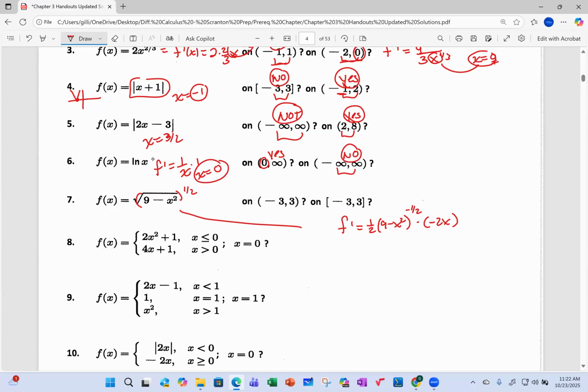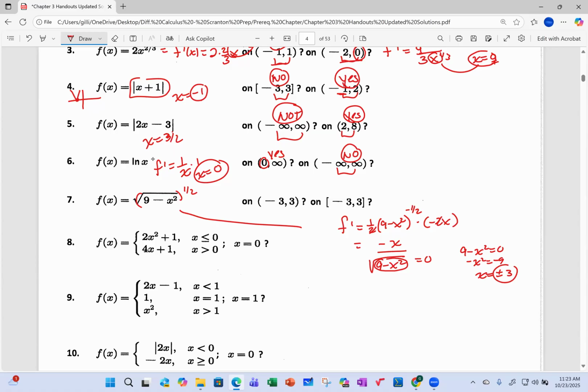So that's that 4-stepper: drop down the power, repeat the inside, decrease the power by 1, times the derivative of the inside. And with those two canceling out, I'm going to get -x over the square root of 9 minus x squared. So where does the derivative not exist? When my denominator equals 0. And this denominator equals 0 when x equals plus or minus 3.